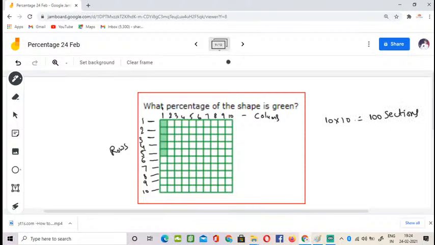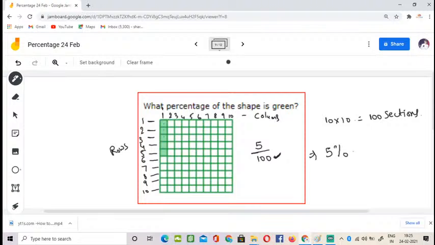Right? Out of 100 sections, only 1, 2, 3, 4, 5 parts are filled with green color. Very good, 5 out of 100. So the denominator is already 100, so no need to multiply the numerator and denominator with 10, because we already have 100 in the denominator, which is part of 100. So the answer is 5%.